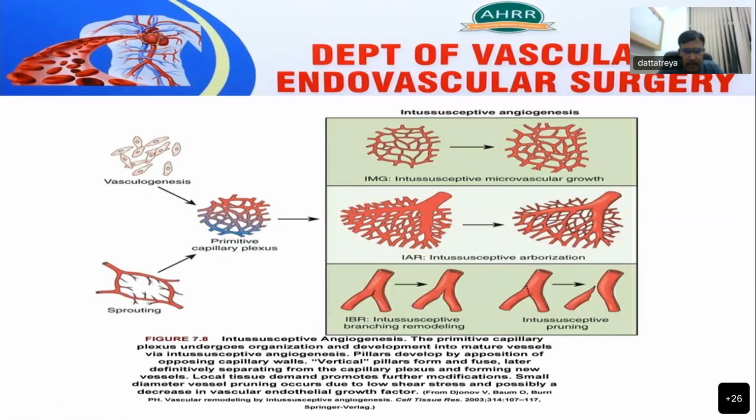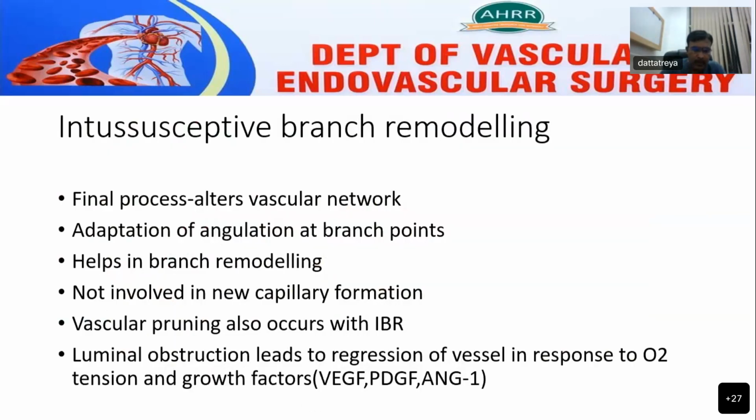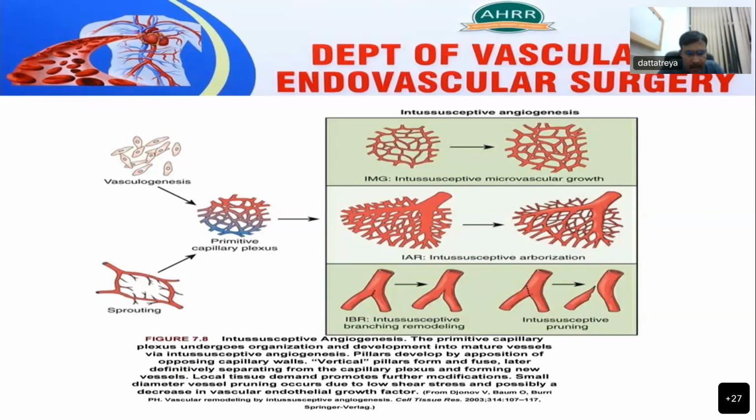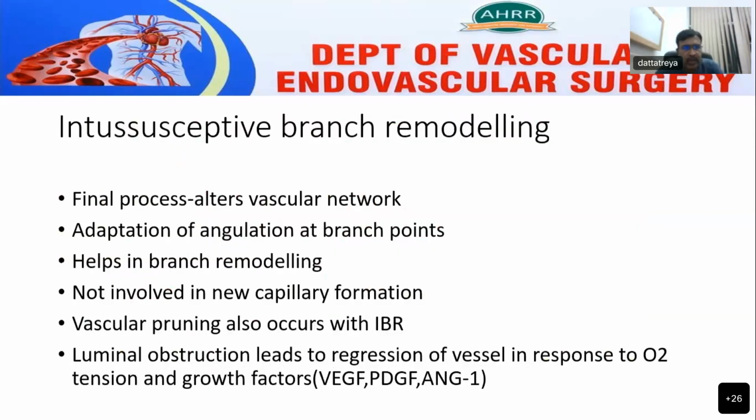In intussusceptive angiogenesis, the primitive capillary plexus undergoes organization and development into mature blood vessels, which is divided into intussusceptive microvascular growth, intussusceptive arborization, that is branching, and pruning into the branching. Intussusceptive branch remodeling is the final process that alters the vascular network.